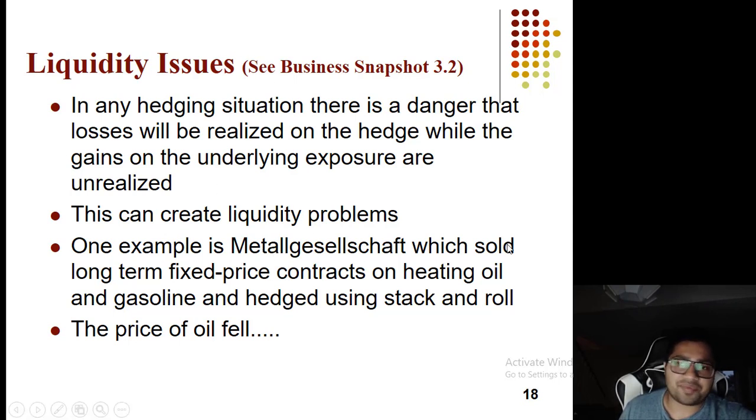One example they have given in the book, which held long-term fixed contracts on heating oil and gasoline and had to hedge it using rolling contracts on futures, stack and roll. The price of oil fell, and the price that it was going to get from customers it couldn't realize, so it had to